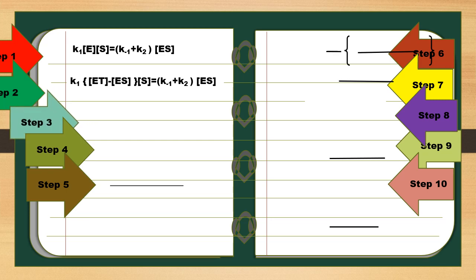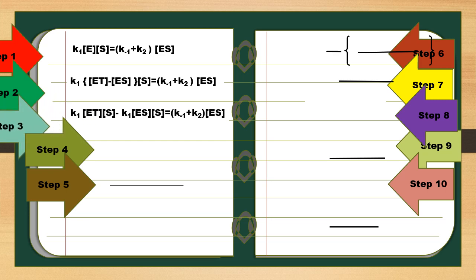Step 3. Now we have to rearrange. The substrate is multiplied inside, and then to take ES in common, K1 ES times S is moved to the right side.